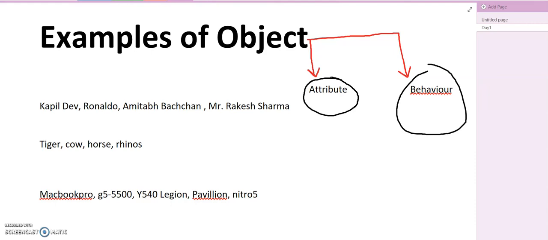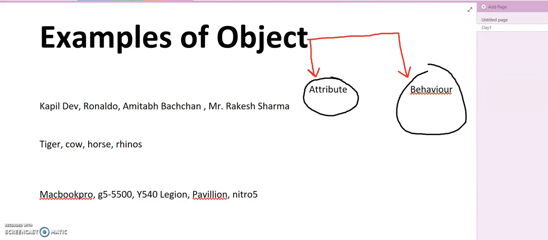My object Kapil Dev, what it does, he's a cricket player, I would say. He plays cricket. Ronaldo, he plays football. Amitabh Bachchan, he's an actor, he acts. Mr. Rakesh Sharma. So all these, whatever the functionalities of object is there, that would be considered in behavior. And whatever the data we have about a particular object, that can be treated as an attribute.